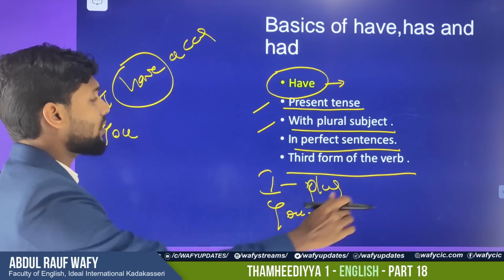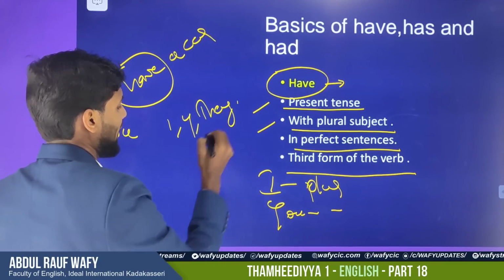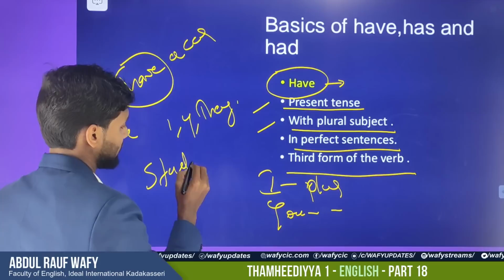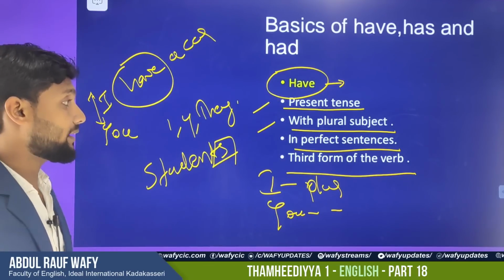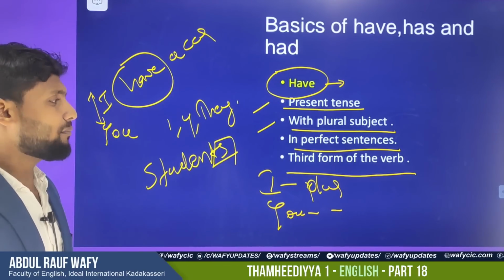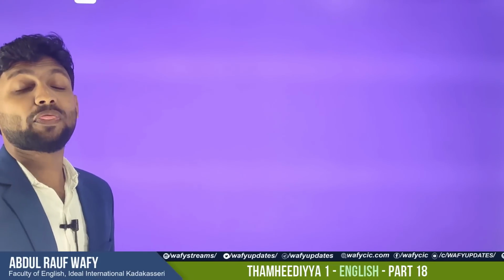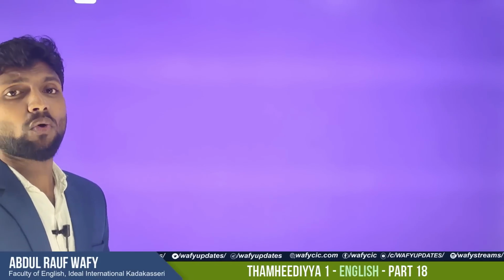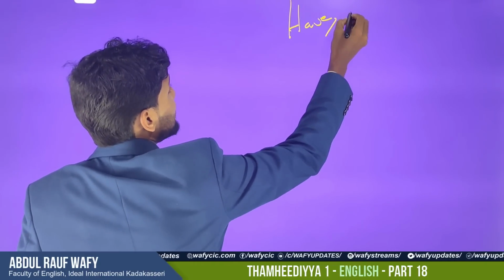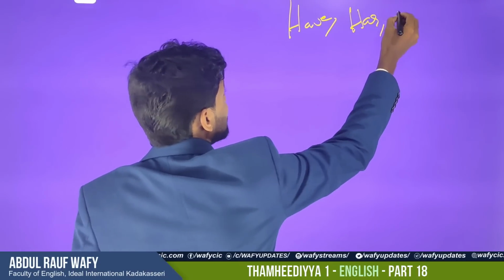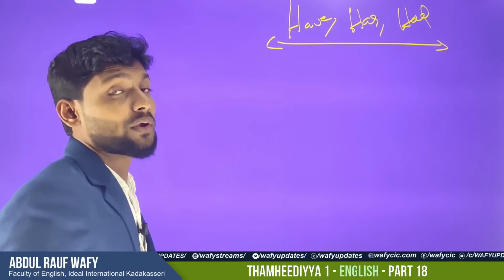So when you come to I, you and they, and if you are using students or any plural noun with s, we can use it with have. Okay, and in perfect sentences, what do you mean by perfect sentence? In perfect sentences, we will be using the third form of the verb. So, when I discuss about have here, whether it is about have or has or had, this law is common. What is the law, you know?